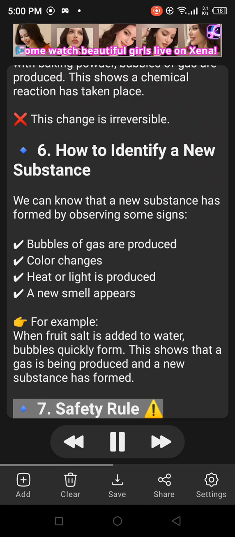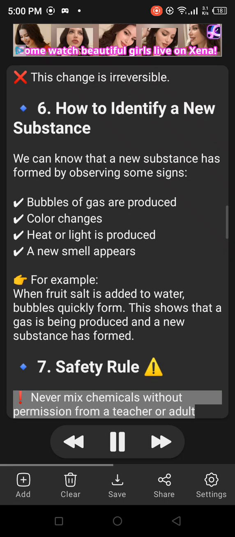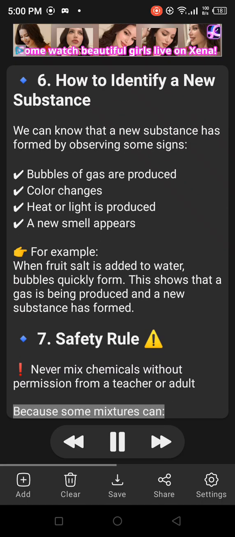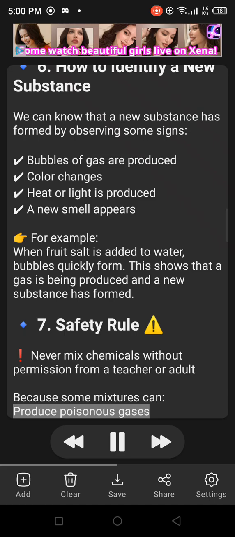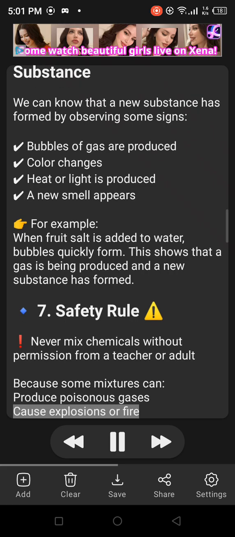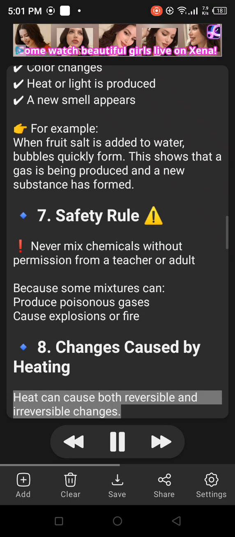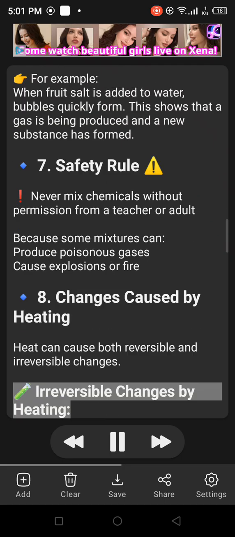7. Safety rule. Never mix chemicals without permission from a teacher or adult, because some mixtures can produce poisonous gases, cause explosions or fire. 8. Changes caused by heating. Heat can cause both reversible and irreversible changes.